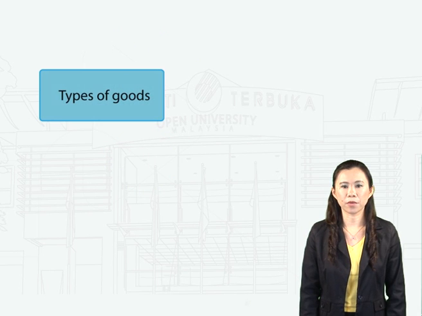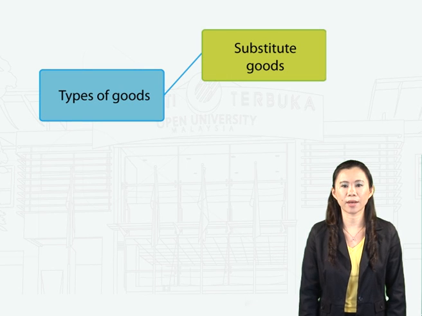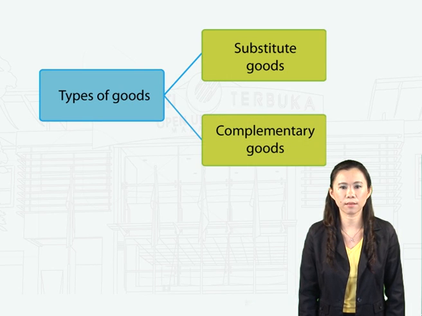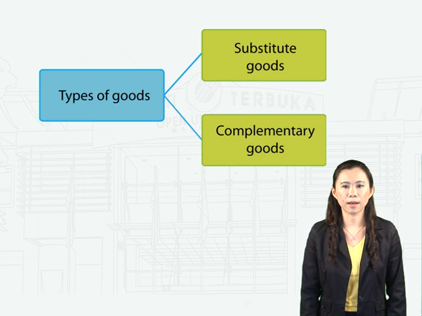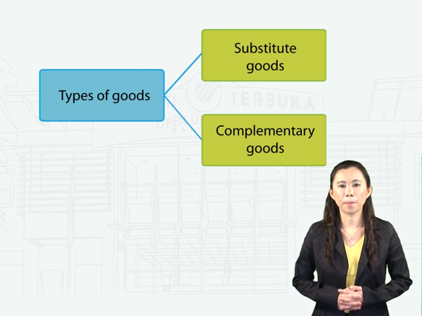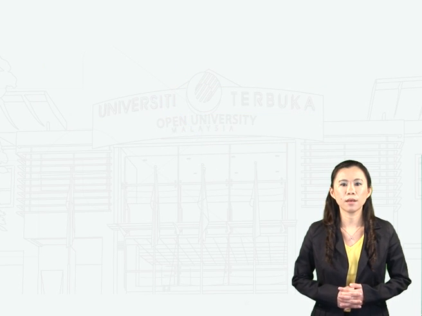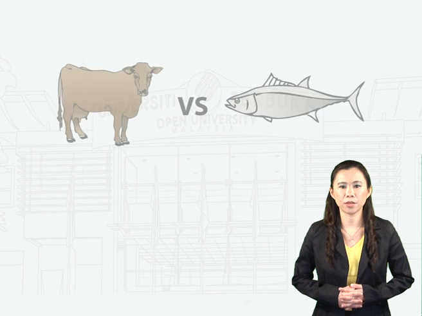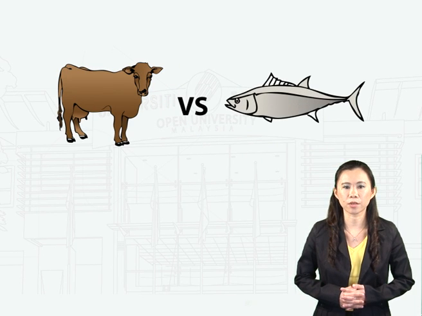There are two types of goods related to a commodity, namely substitute goods in use and complementary goods in use. Substitute goods are goods that can be used as substitute in the use of a commodity. Examples of substitute goods are butter to margarine or meat to fish. Assume the example of substitute goods for meat to fish.